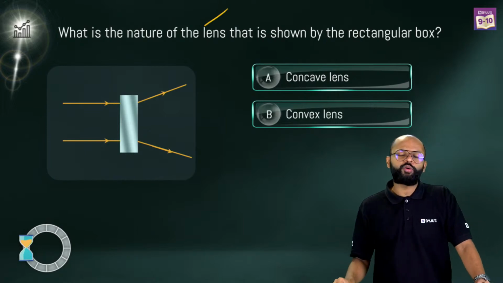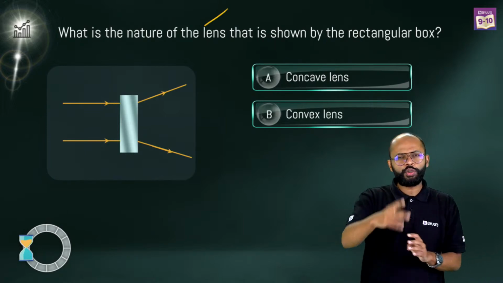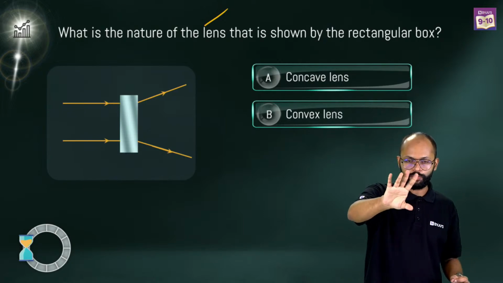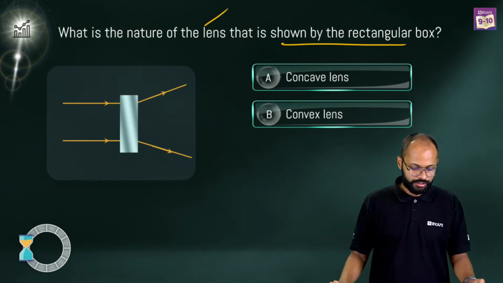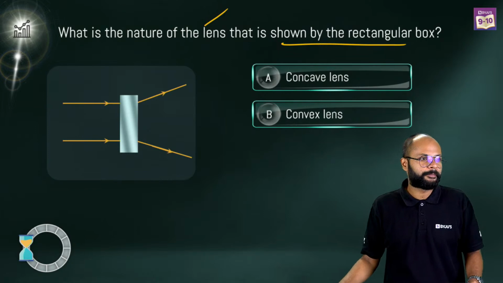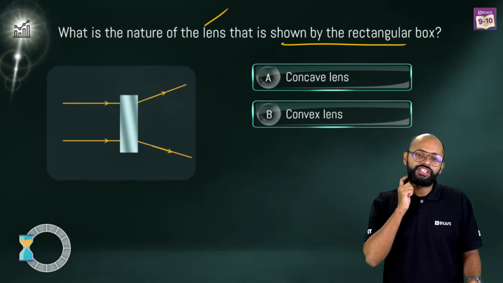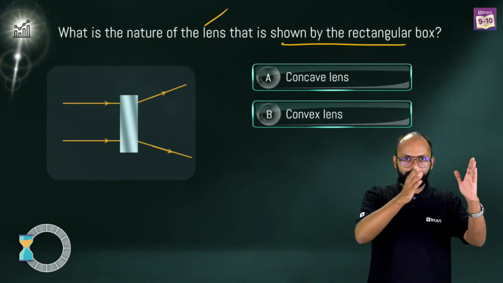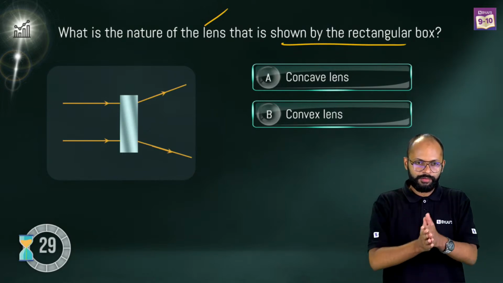So ठीक है, चलो एक poll question कर लो. One poll question for you. Come on. I'll give you only two options, A and B. There are not four options, only two options. ठीक है? What is the nature of lens that is shown by the rectangular box? A and B options are there. I'll give you 30 seconds. ठीक है? Ready? Position of image, Debashish. It's again object, image in between that, like we had there. Your time starts now. Come on.